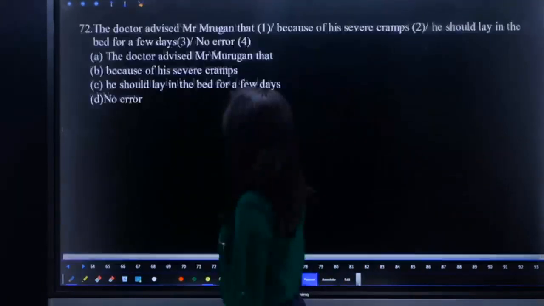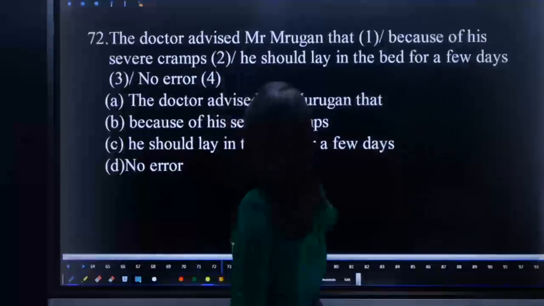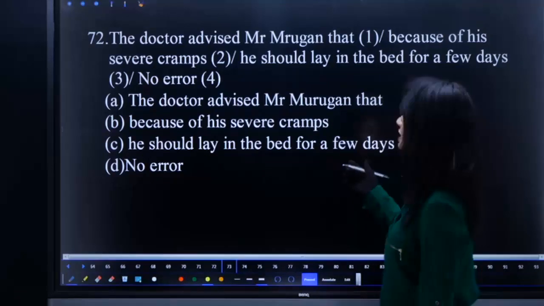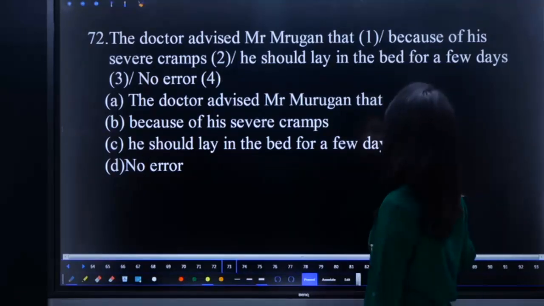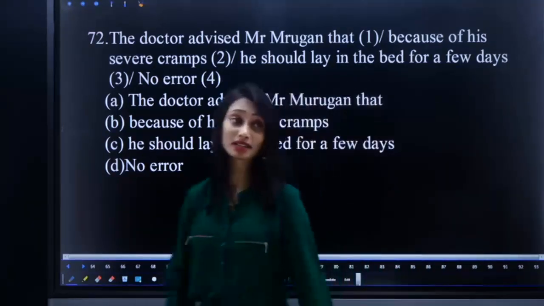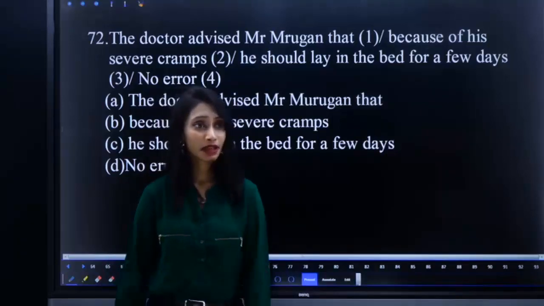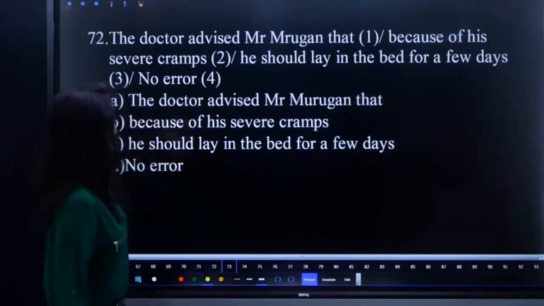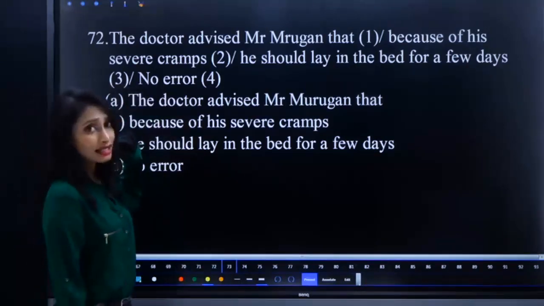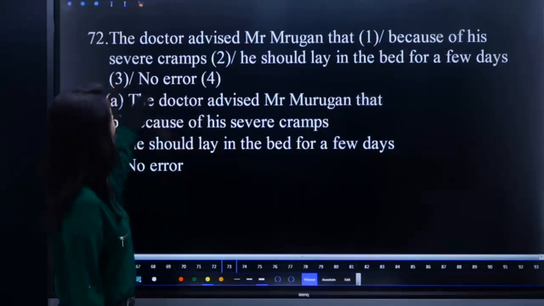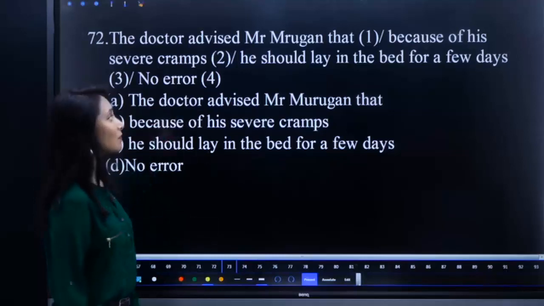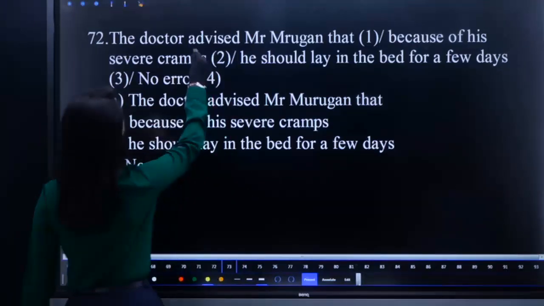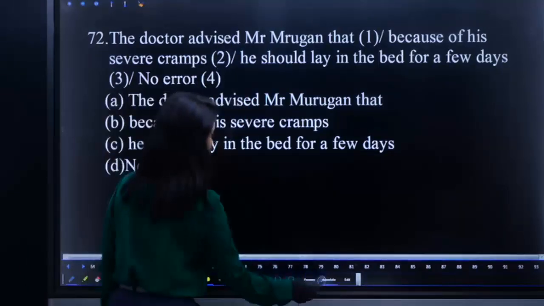Is that clear? 72. The doctor advised Mr. Murugan that because of his severe cramps, he should lay in bed for a few days. What is the error? Advised expresses past tense.